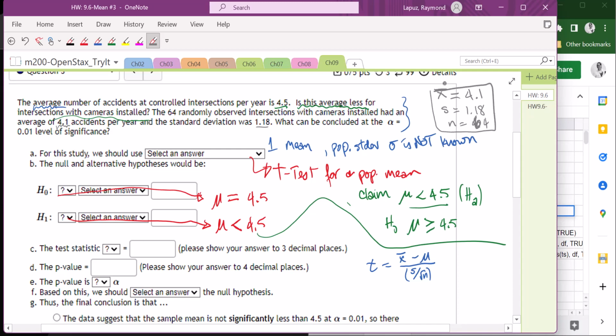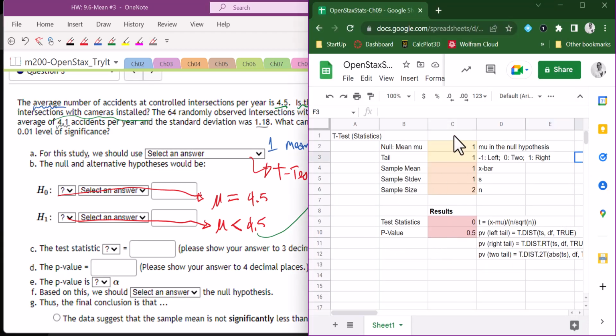So we'll use these pieces of information to put into our Google Sheets, and then again these calculations will automatically be done for you. So we have 4.5 for the mu. We are looking at the alternative hypothesis, and I see that it's a less than sign, so that is a left tail. So I'll put a -1 for the left tail. The sample mean was 4.1. The sample standard deviation was 1.18, and the sample size was 64. Okay, and once we press that, we get our results.